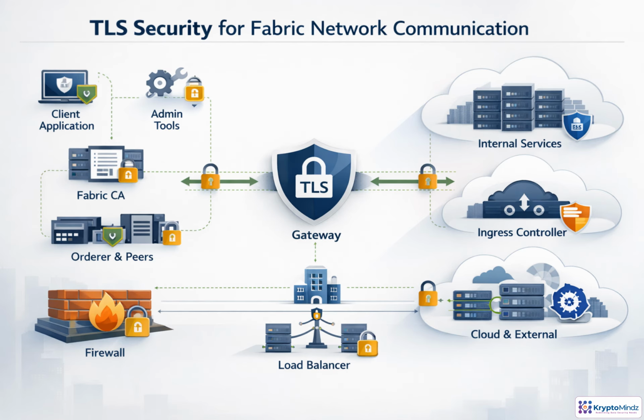TLS protects every Fabric conversation: clients to gateways, peers to orderers, CAs to admins, and services across cloud boundaries. It encrypts traffic and confirms that each endpoint is who it claims to be. In production, use mutual TLS, so components authenticate each other. Also confirm that certificate SANs match real DNS names, Kubernetes services, ingress routes, and load balancers. Expired certificates, weak ciphers, or exposed endpoints can quickly become outages or attack paths.